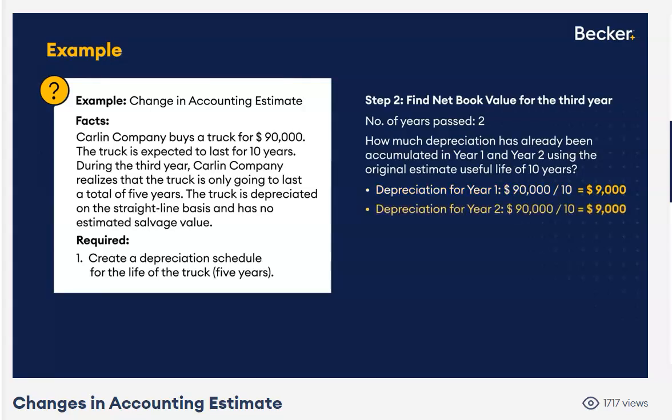Accumulated depreciation, 9 plus 9, confidence building, $18,000, right? Your cost was 90 minus the accumulated depreciation as of the beginning of year 3, 18,000. What's our remaining book value that has to be spread out over 3 remaining years? Well, 90 minus 18, $72,000. That's our remaining net book value.